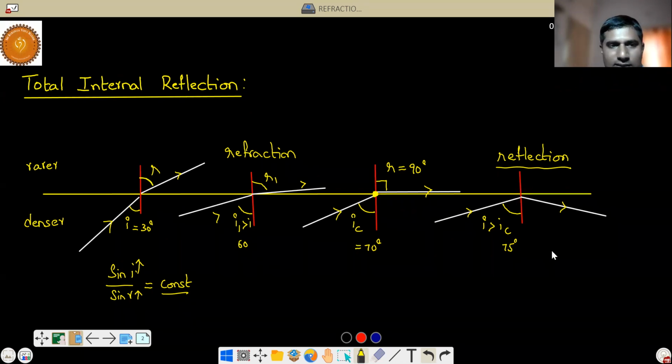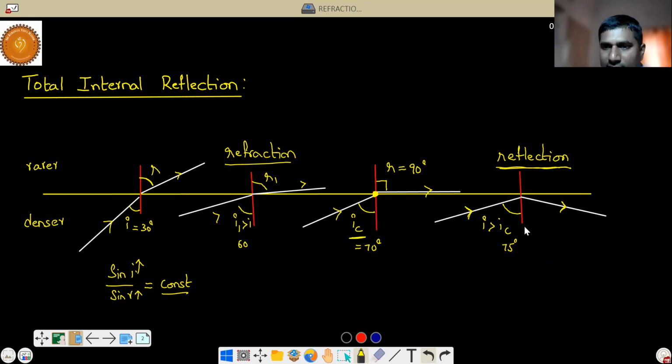Now this is the denser medium. Suppose the denser medium is water. The incident ray is also in water, and the reflected ray is also in water. That means the reflection phenomenon is happening above this critical angle. Less than this critical angle, refraction. Above critical angle, reflection.